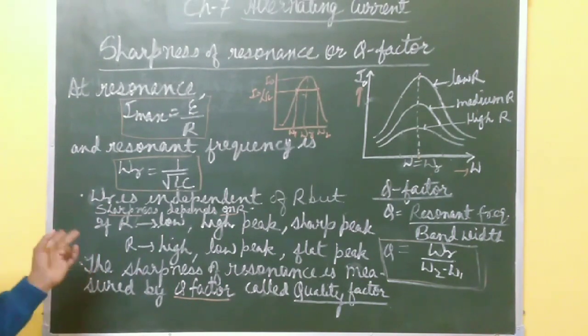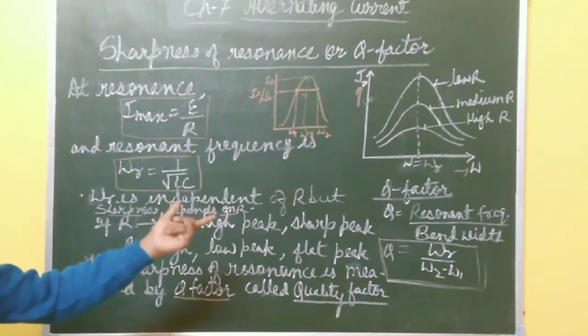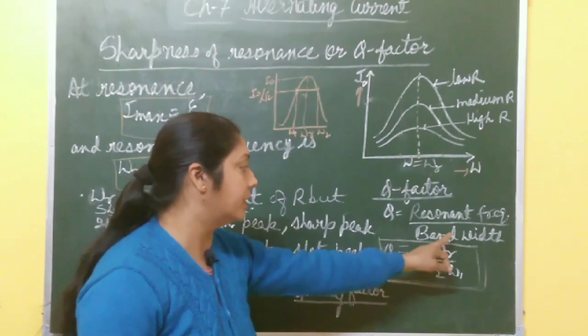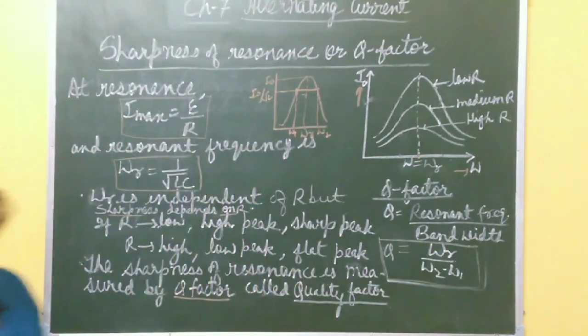Sharpness of resonance is determined by the quality factor. Its formula is this one, the ratio of resonant frequency by bandwidth.